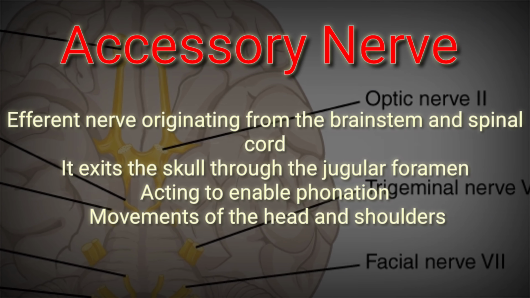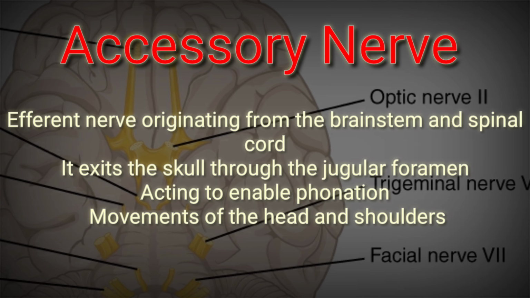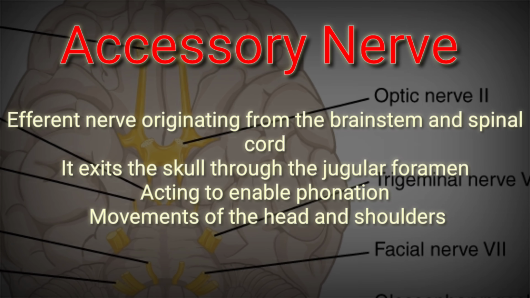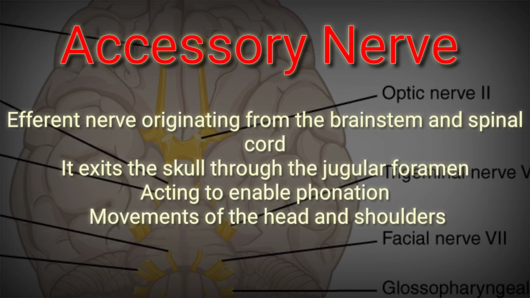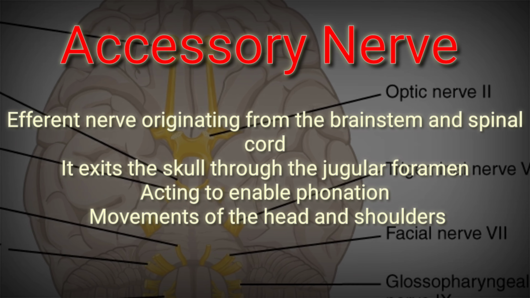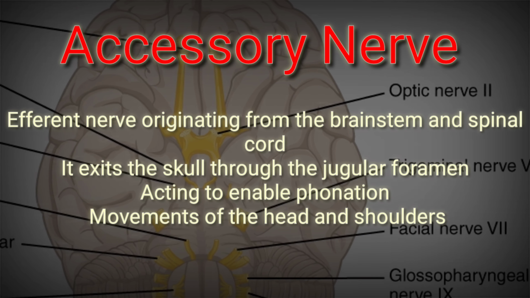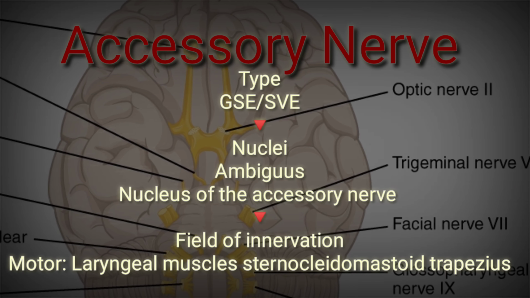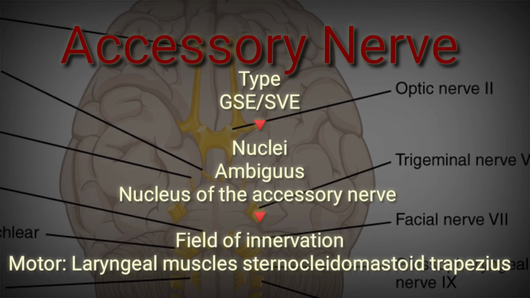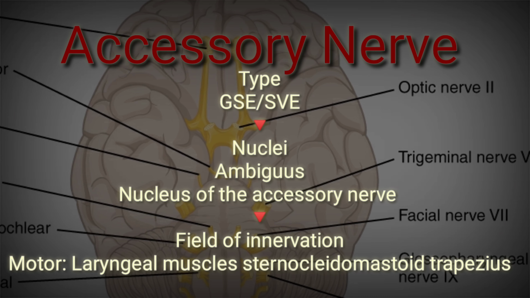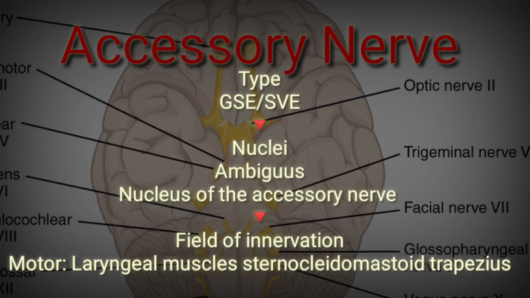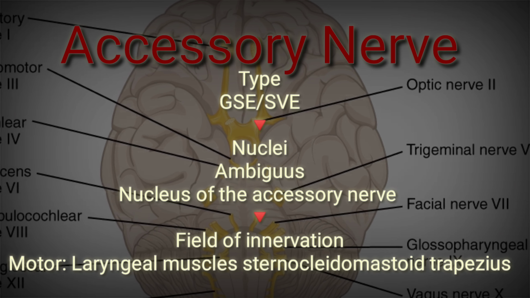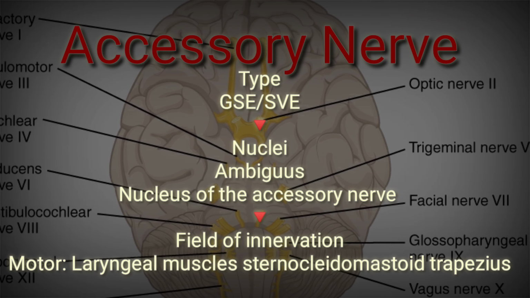The next one is accessory nerve, that is cranial nerve 11. Cranial nerve 11 is an efferent nerve originating from the brainstem and spinal cord. It exits the skull through the jugular foramen, acting to enable phonation and movements of the head and shoulders. Type: GSE or SVE. Nuclei: nucleus ambiguus, nucleus of the accessory nerve C1 to C5. Field of innervation, motor: laryngeal muscles, sternocleidomastoid and trapezius.